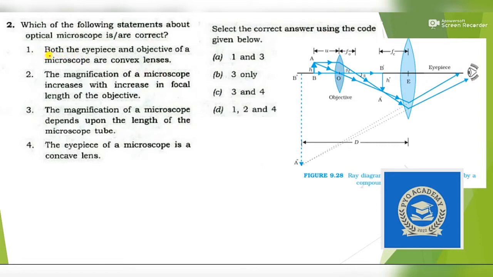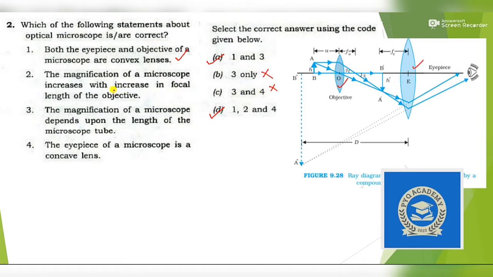First: both the eyepiece and objective of a microscope are convex lenses. You can see here an image of a microscope. This is the eyepiece and this is the objective. So yes, both objective and eyepiece are convex lenses, so this is true. That means our answer is between option A and option D, and option B and option C are eliminated.